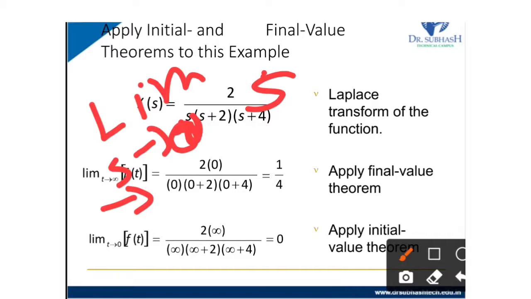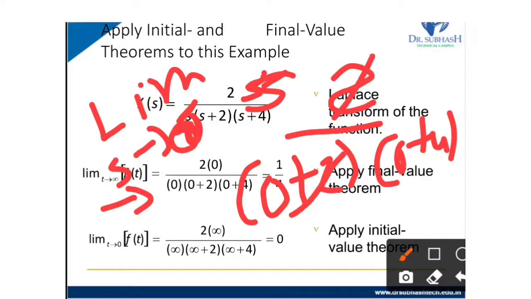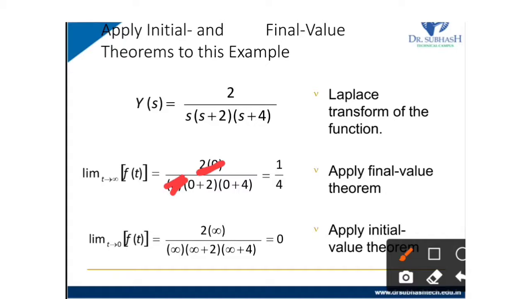This s and this s will be cancelled, so our equation becomes 2 divided by (0 plus 2) and (0 plus 4). So 2 cancels, and we get the answer 1 by 4. Before putting the limit, s and s are cancelled, so 1 by 4 is our answer.